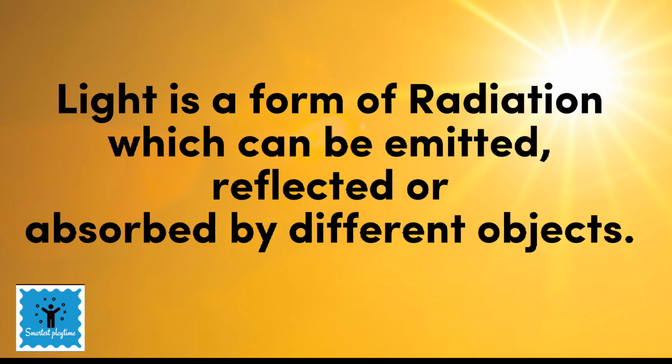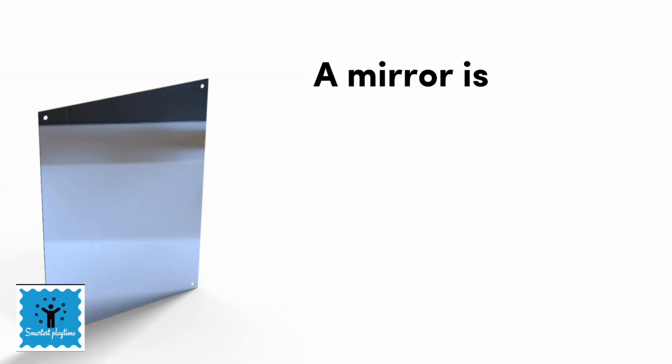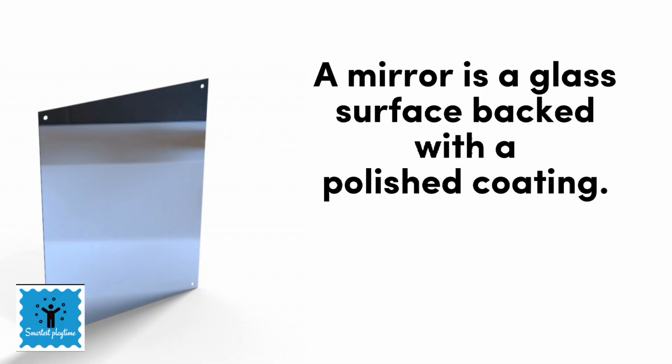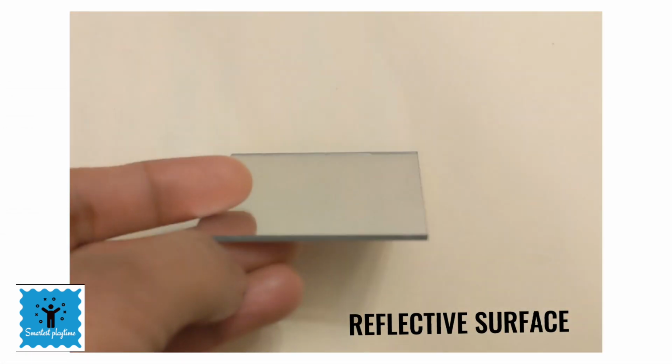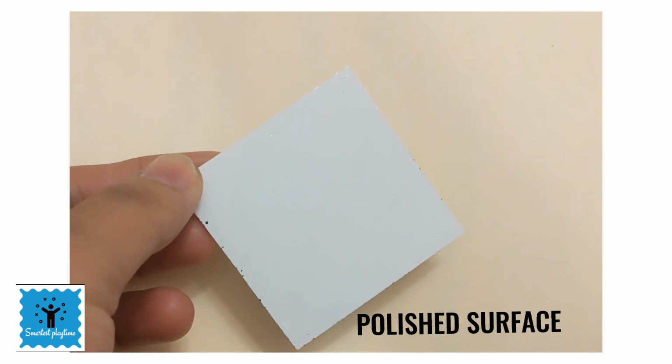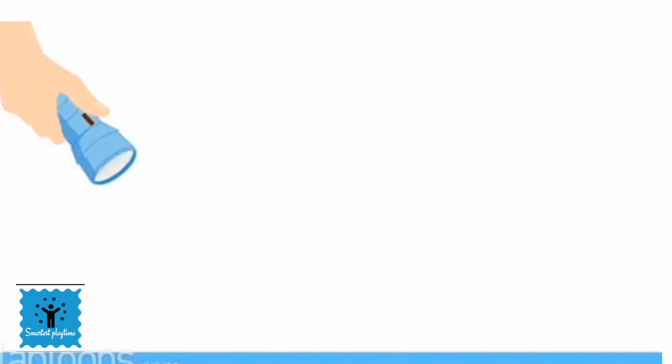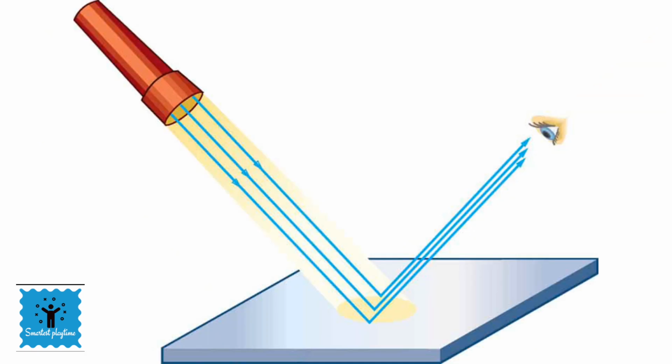Let's find out how light is reflected with the help of a mirror. A mirror is a glass having a shiny or polished surface. A mirror has two surfaces, one reflective surface and the other one which is the polished surface. When light falls on the mirror, it is reflected back. It means a mirror can change the direction of light that falls upon it.